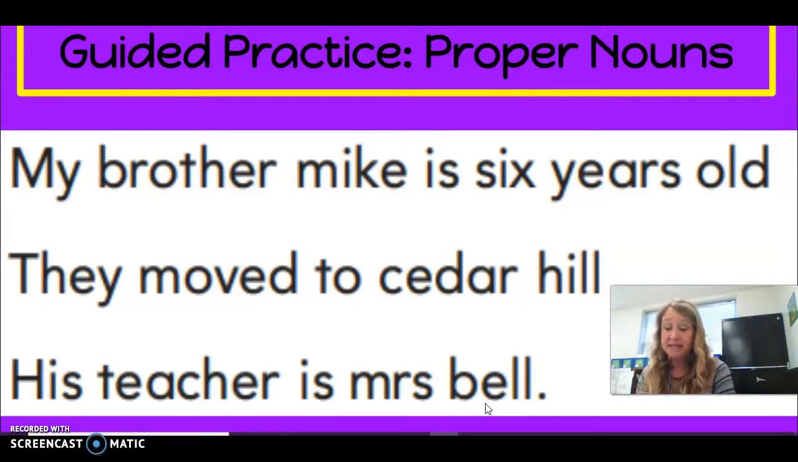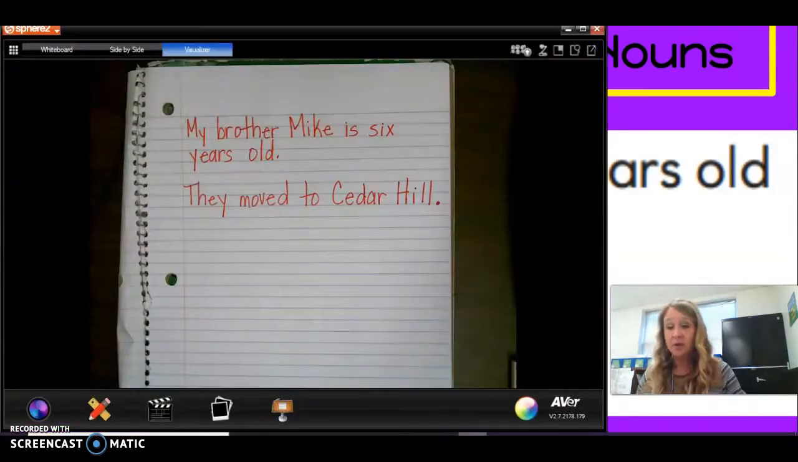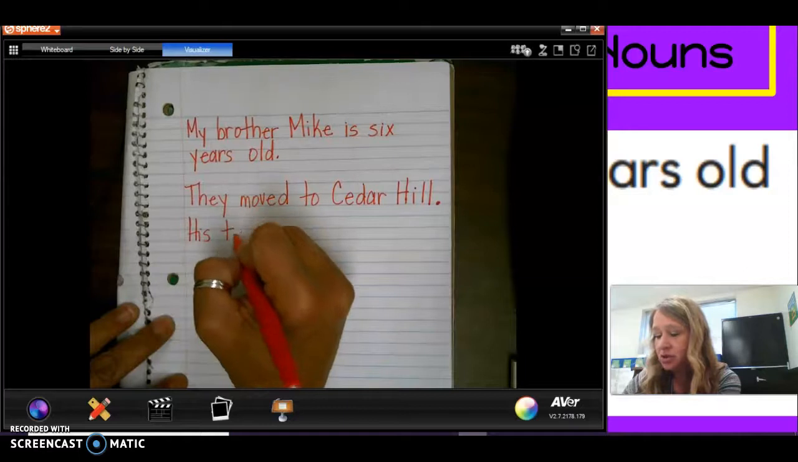So Mrs. needs to begin with a capital M and end with a period. And Bell needs to begin with a capital B. That's right. All right, so let's write this sentence. His teacher.